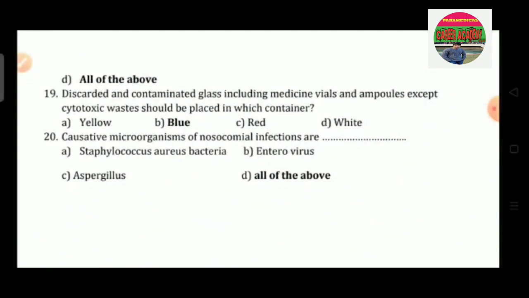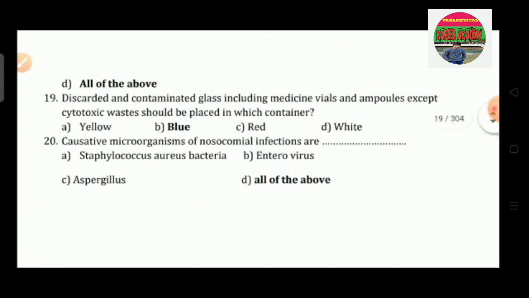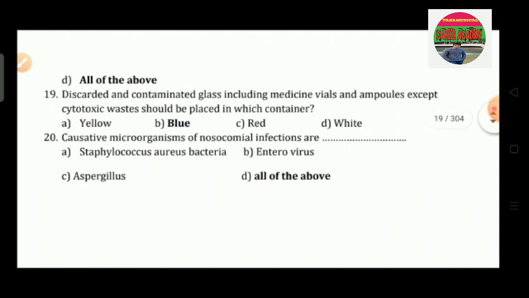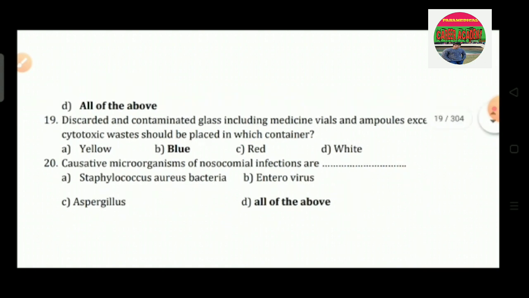Question number 19: discarded and contaminated glass includes medicine vials and ampoules, except cytotoxic. Cytotoxic waste should be placed in which container? Option A yellow, option B blue, option C red, option D white. So the correct answer is option B, that is blue. Question number 20: causative microorganisms of nosocomial infection are: option A is Staphylococcus aureus bacteria, option B is enterovirus, option C is aspergillus, and option D is all of the above. So the correct answer is all of the above.